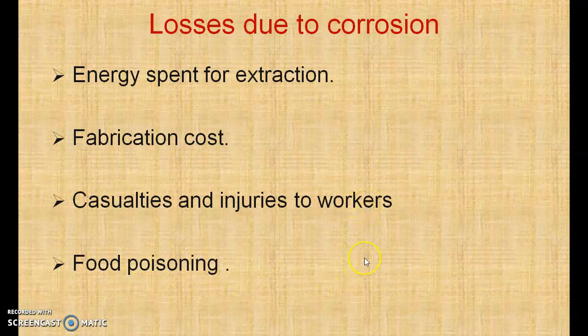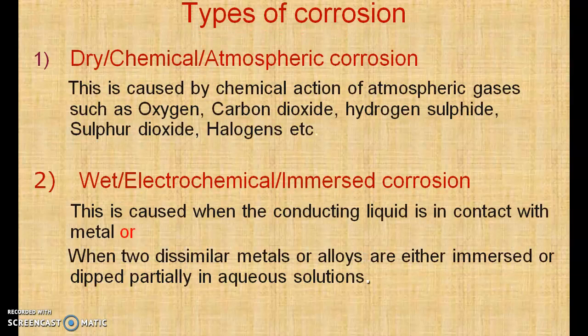Then food poisoning also is one of the very important points when we consider losses due to corrosion. Now we'll see the types of corrosion.